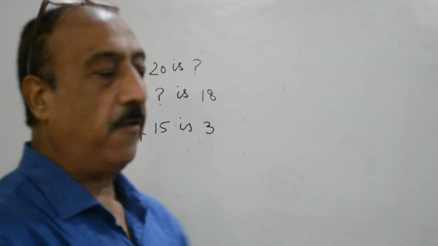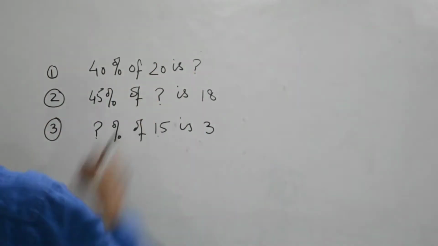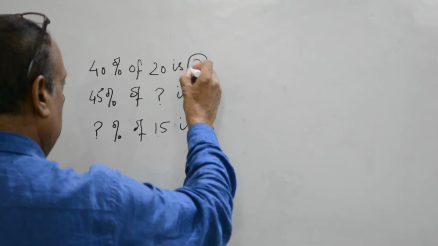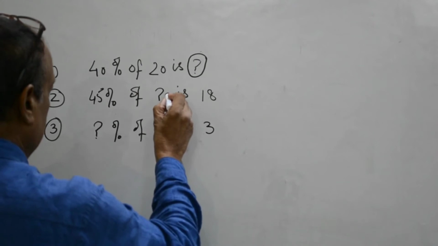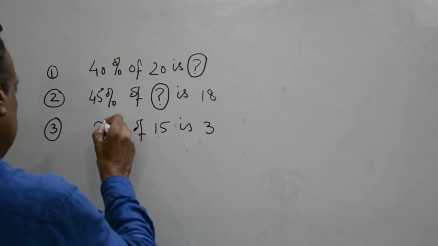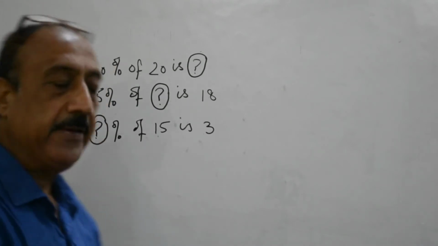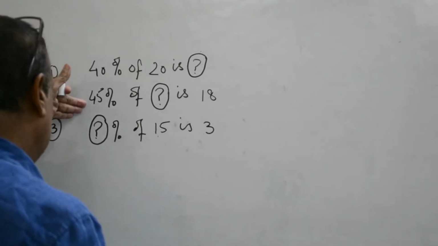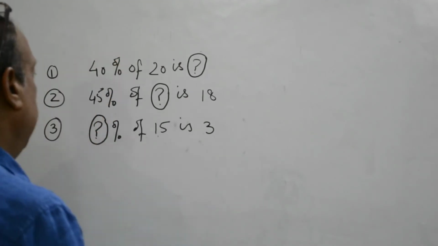The entire topic of percentage revolves around only these three statements. In the first statement, the question mark is at the end. In the second statement, the question mark is in the middle. And in the last statement, the question mark is at the start. So each and every problem of percentage has either this statement or this statement or this statement. Now, how to deal with such statements?